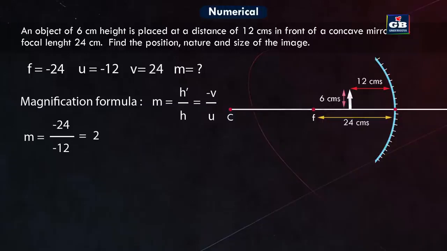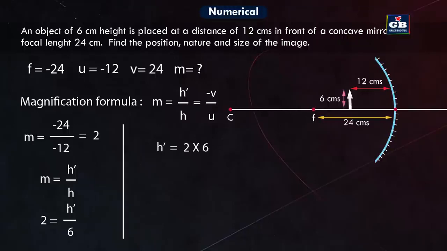Now let us find the image size. For this we take the formula M is equal to H dash by H. H dash means height of the image, so we need to find out that. Then H is 6, and we know the magnification, that is 2. Now let us substitute these values. Magnification is 2, so 2 is equal to H dash by H, and H is 6 we know. So 2 is equal to H dash by 6. Then H dash is equal to 6 into 2. It is 12 centimeters. So the image height is 12 centimeters.